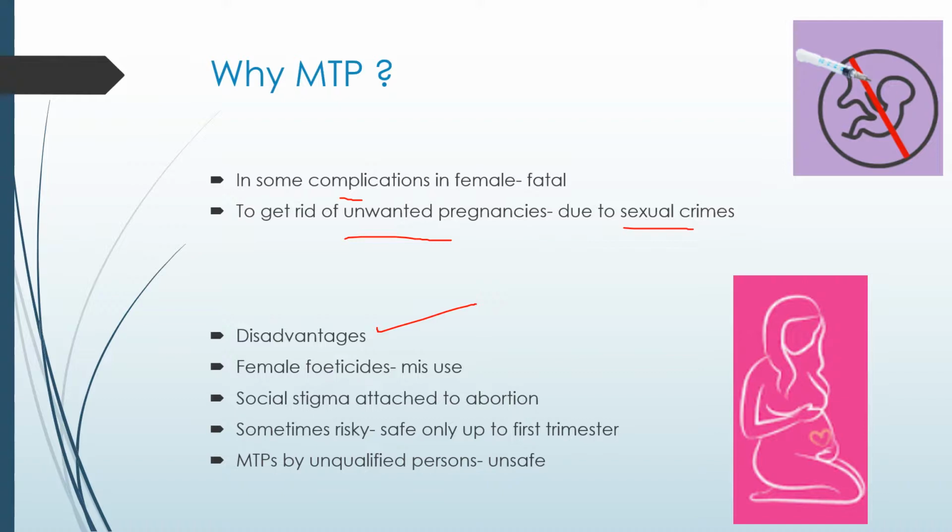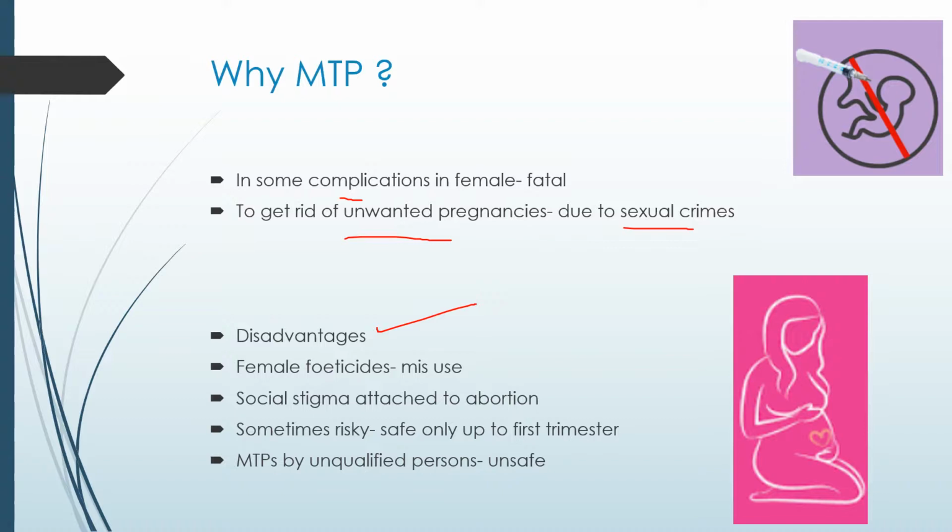Next is the social stigma attached to the abortion. Sometimes the complications lie within the female only, right? But in those cases the baby needs to be aborted.